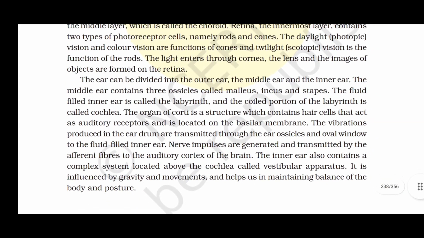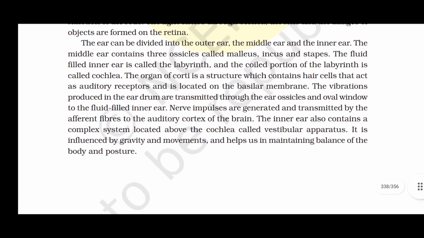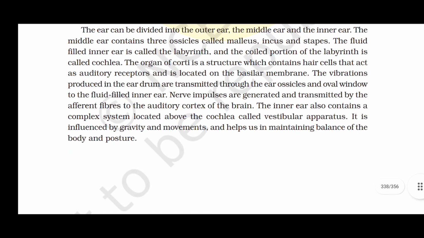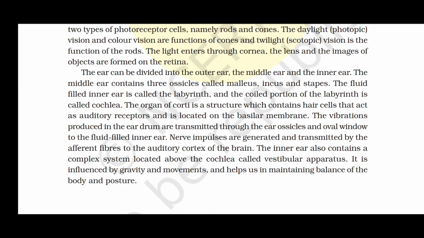The ear can be divided into the outer ear, the middle ear, and the inner ear. The middle ear contains three ossicles called malleus, incus, and stapes. The fluid-filled inner ear is called the labyrinth, and the coiled portion of the labyrinth is called the cochlea.